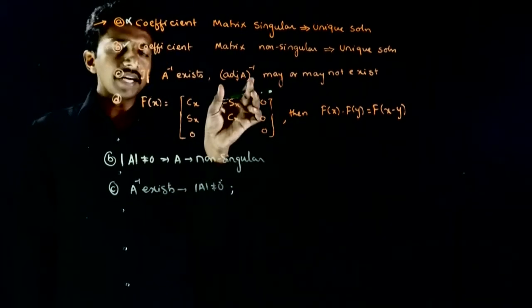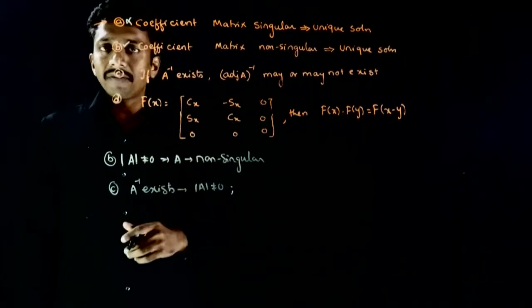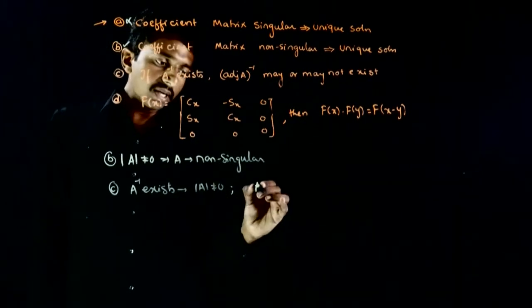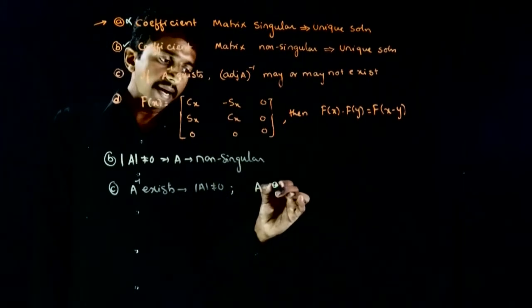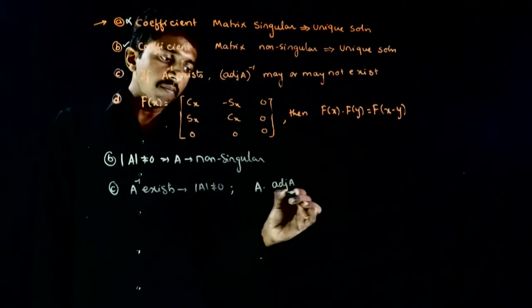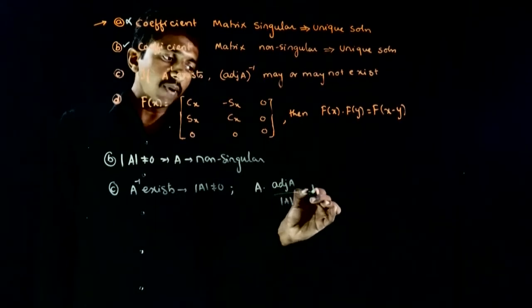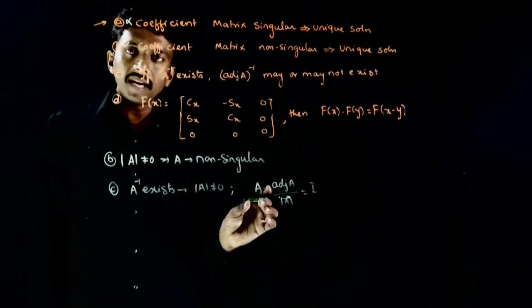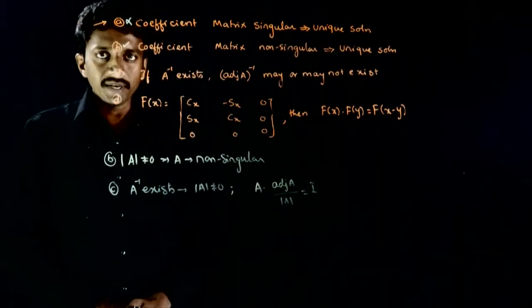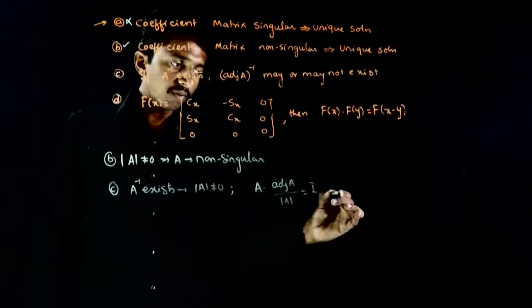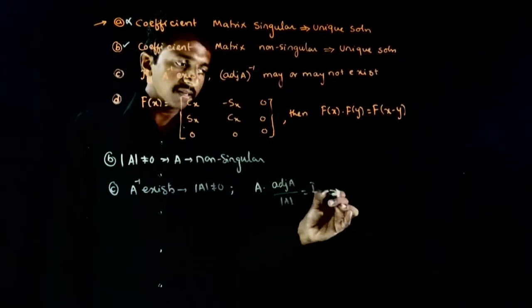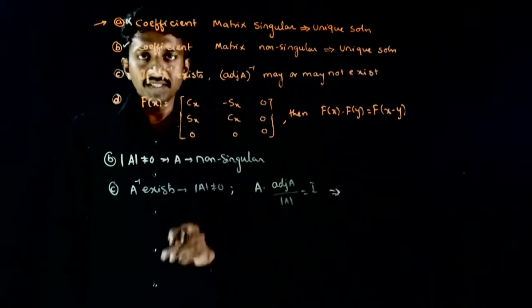Now let us try to analyze adjoint of A whole inverse. So we know that A into adjoint of A by det A is equal to I. क्योंकि A का inverse is nothing but adjoint of A by det A. So now what I do is, this implies, I'll bring this det A onto this side.